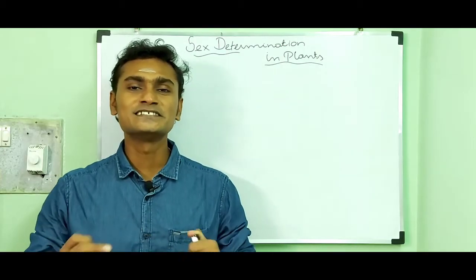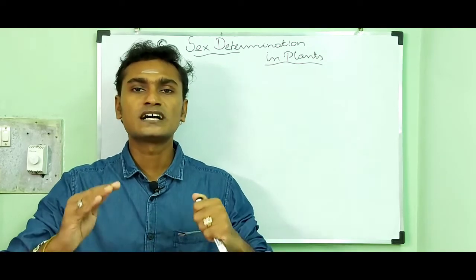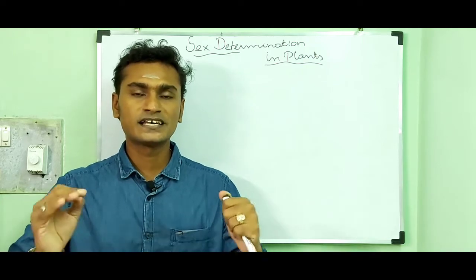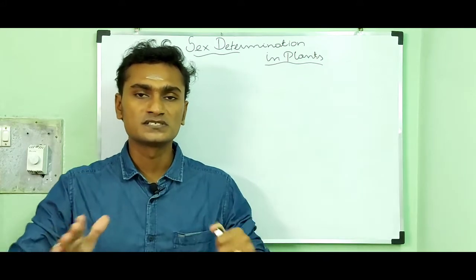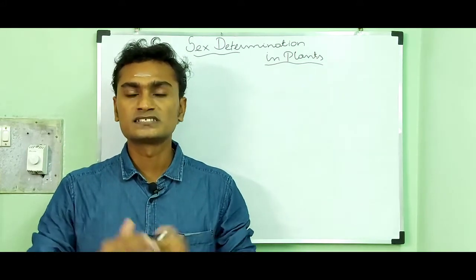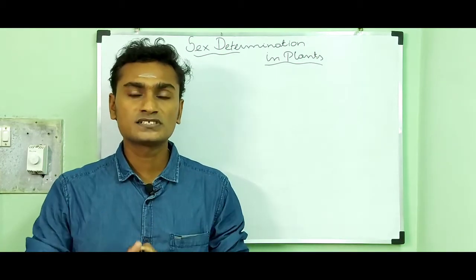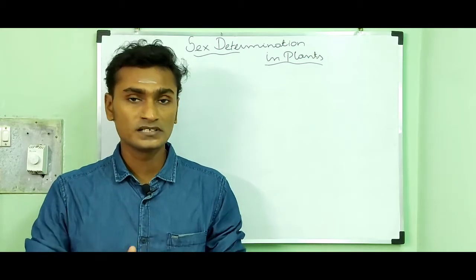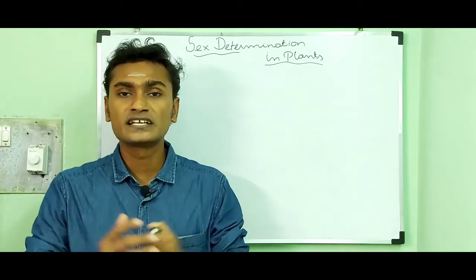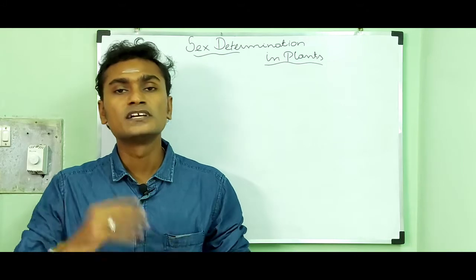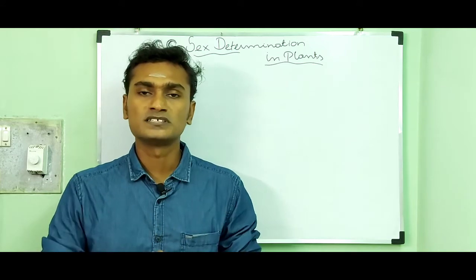I am Mandari Kumar Rajesh. In this video, we are going to discuss a topic called sex determination in plants. First, we must understand what is called sex. Sex can be defined as the contrasting features of male and female individuals of the same species, and that is called sex. Then what is called sex determination? It is a process of sex differentiation which utilizes various genetical concepts to decide whether a particular individual will develop into male or female, and that process is called the sex determination process.